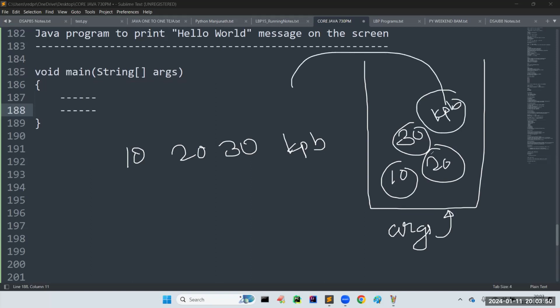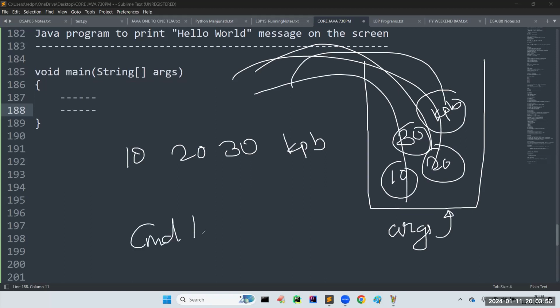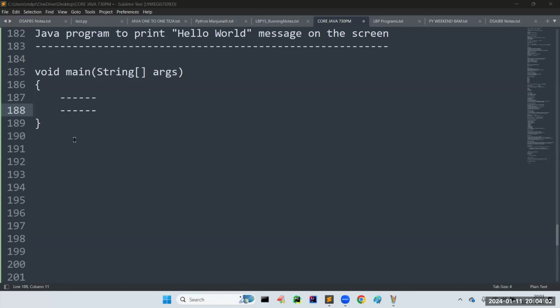If you want, you can get them one by one, but how to get them we will discuss later. There is one concept with the name command line arguments. There I will explain in detail. As of now, it is not required. This is nothing but the syntax of the main method. What is the syntax? void main, String args. Like that we have to take.